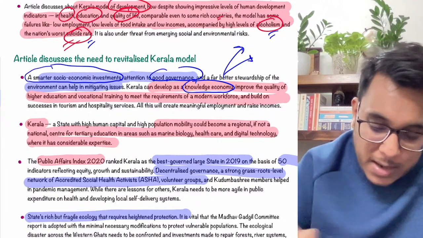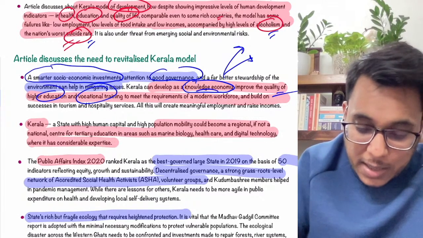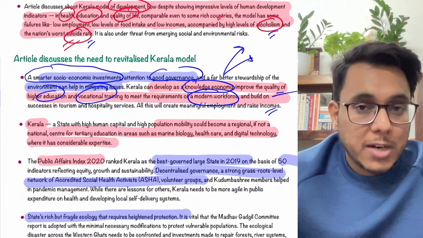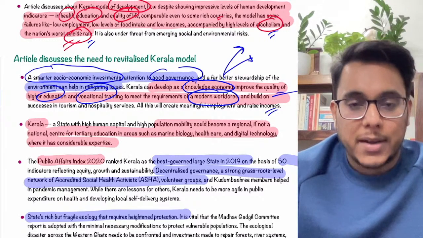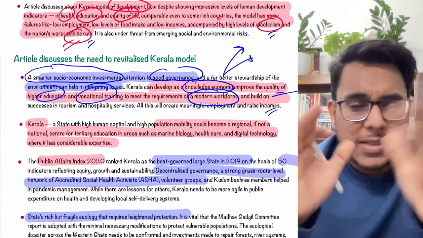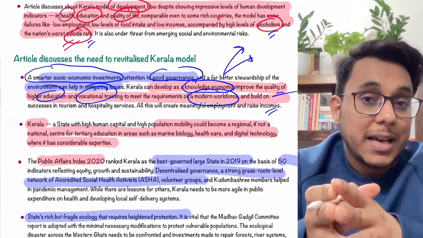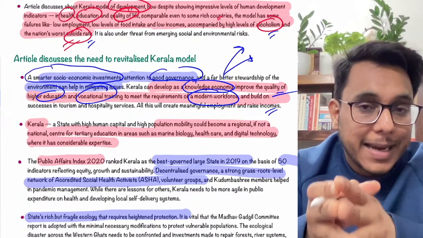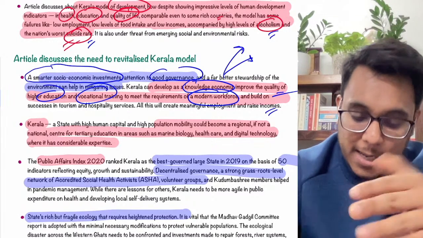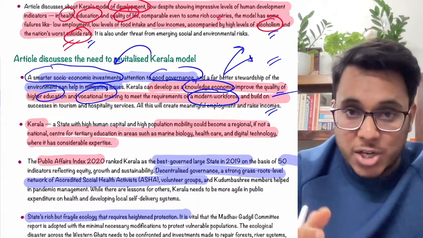For this particular thing, the quality of higher education, vocational training, all these particular things are to be developed. We need to aspire to be a modern workforce for the entire world. Now guys, understand this particular thing. There is one particular line which I read in some book. It said that if China is the factory to the world, India can be the back office of the world. We can provide the human resource to the entire world.